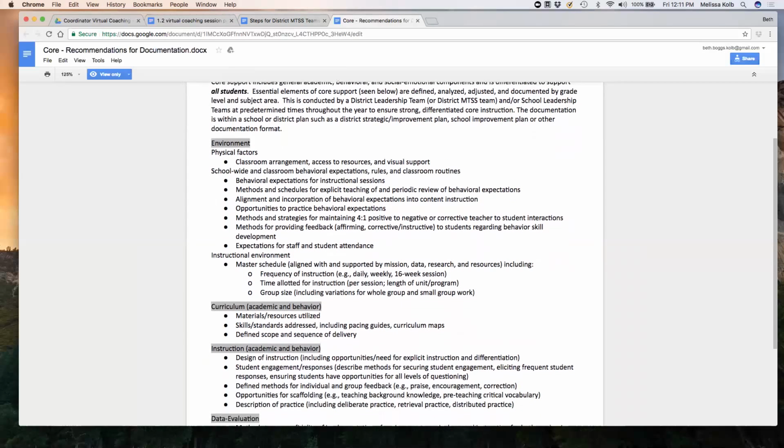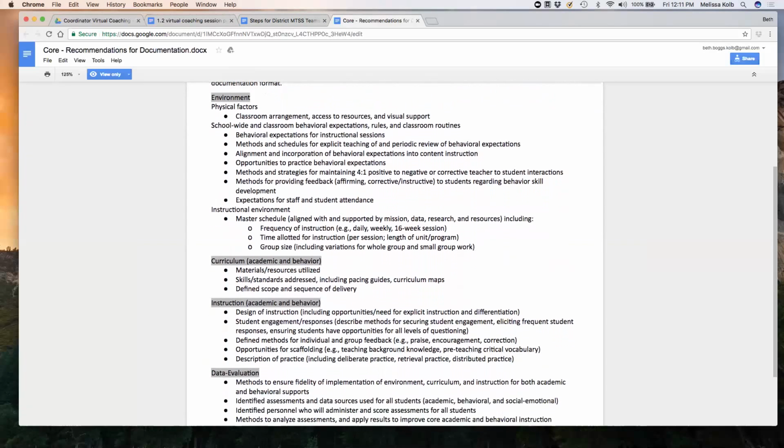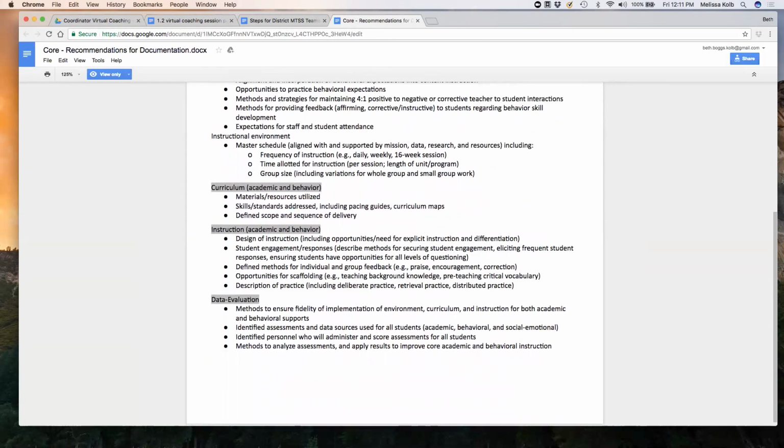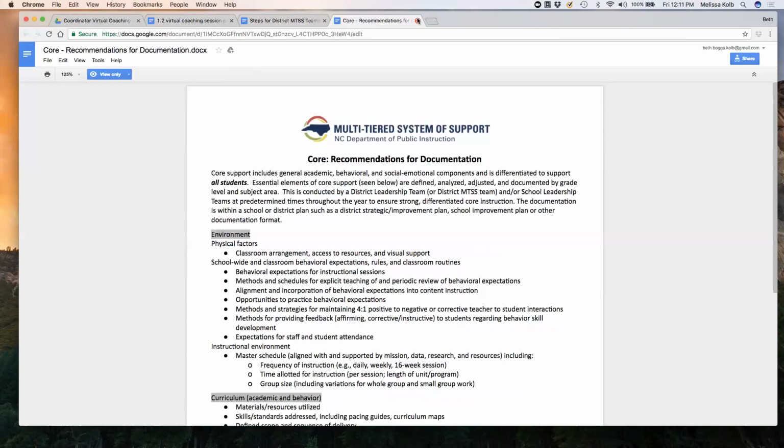We started with environment because sometimes that's easier for folks to do. So we say start with a quick win. But this gives you some ideas of when we're thinking about documentation, what are the things that we're documenting? So that would be some of the specific recommendations in terms of documentation that you would want to have for all students within a building.